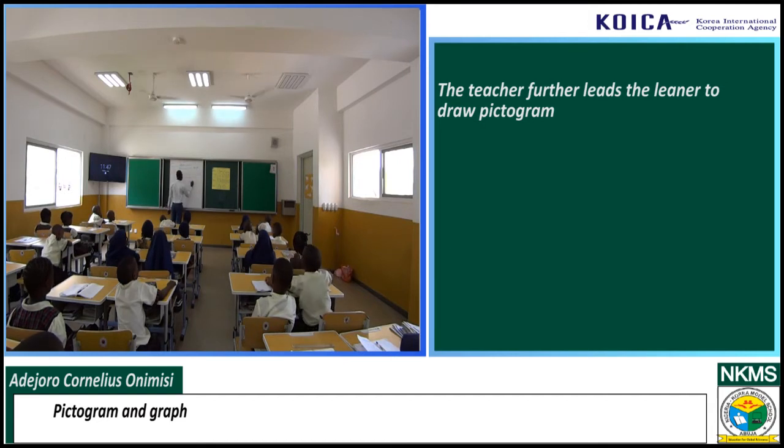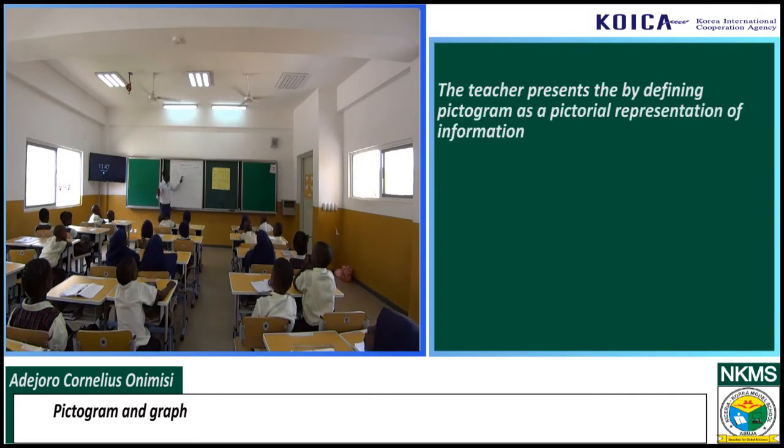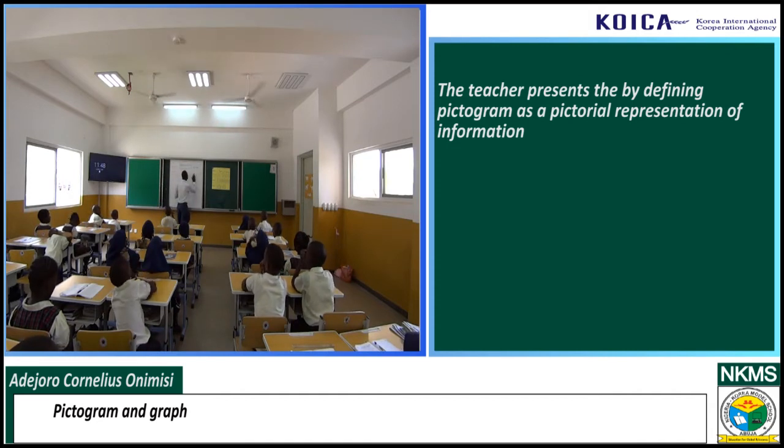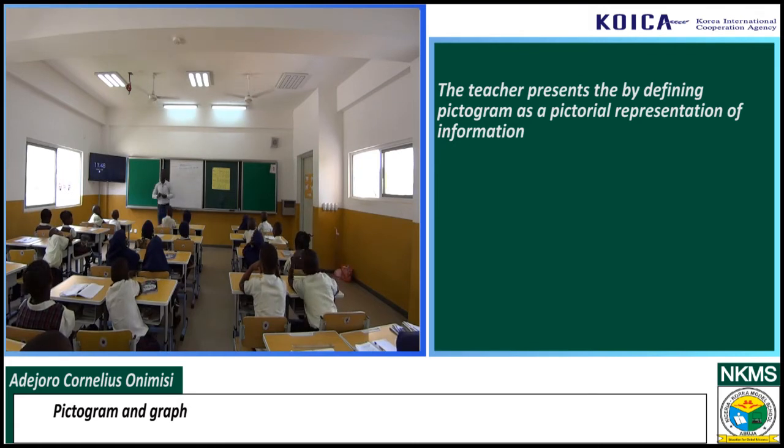What is written on the board? After the count of 2, I want you to read from here. 1, 2, go. A pictogram is a pictorial representation of information. Or you can even say it is a pictorial representation of information.